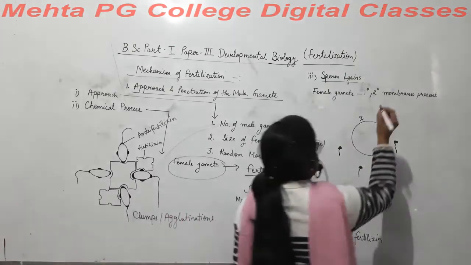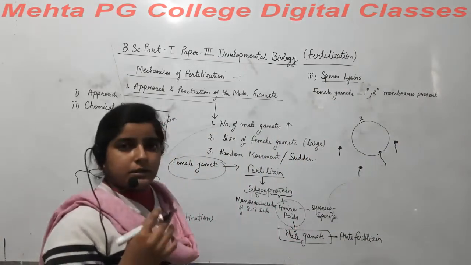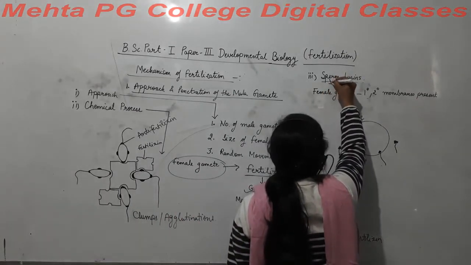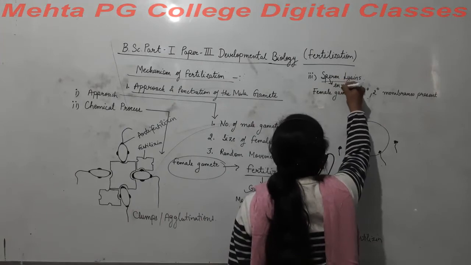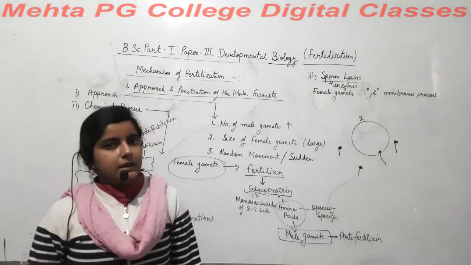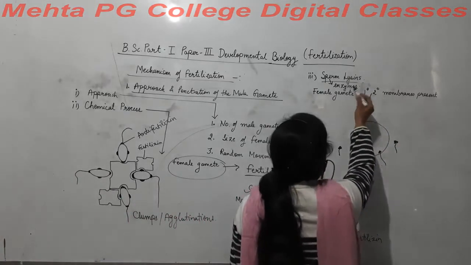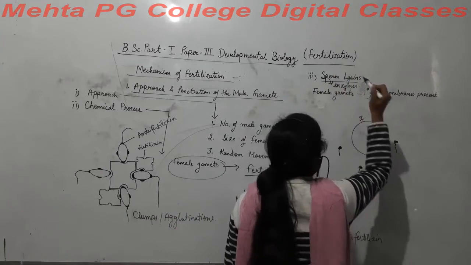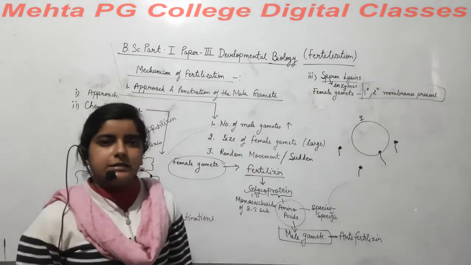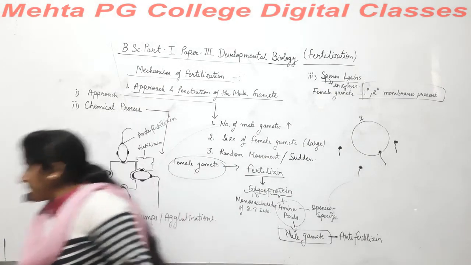To break these membranes, the sperm or male gamete releases certain enzymes, and these enzymes help in the penetration of the sperm through these membranes. We will see this.